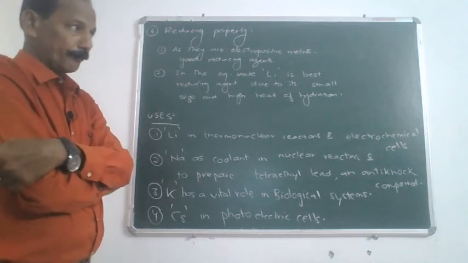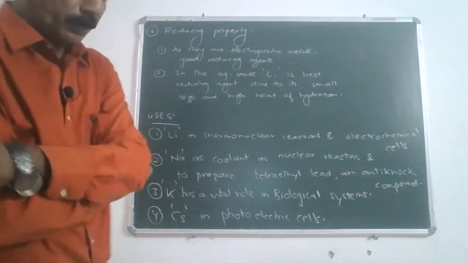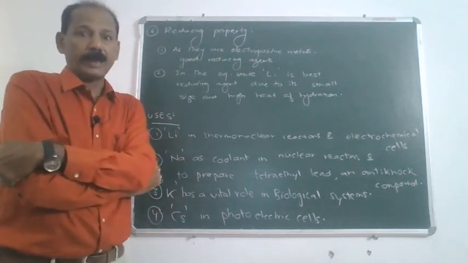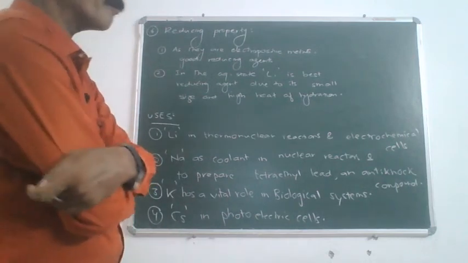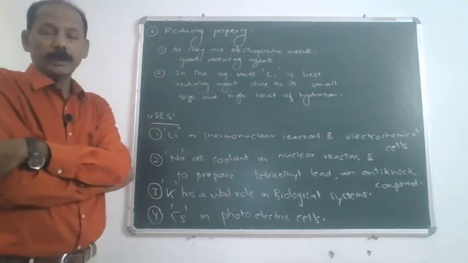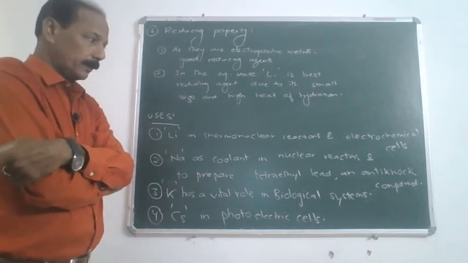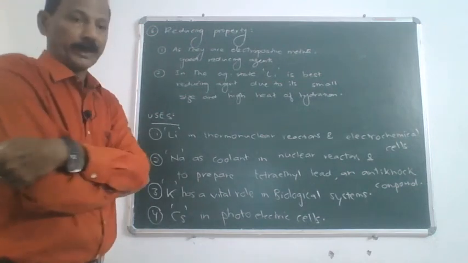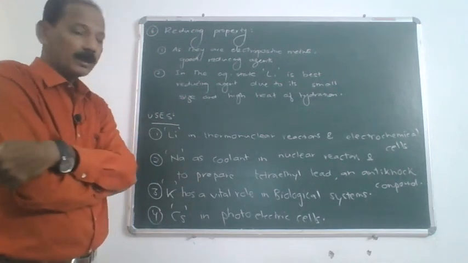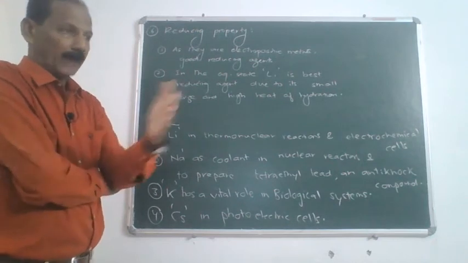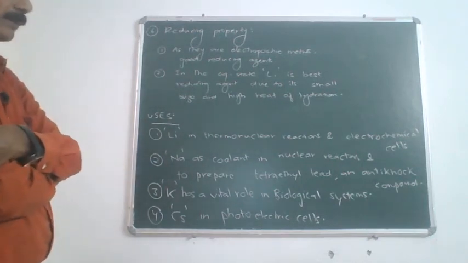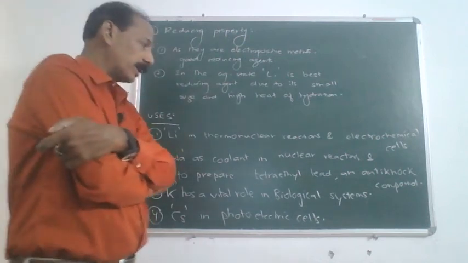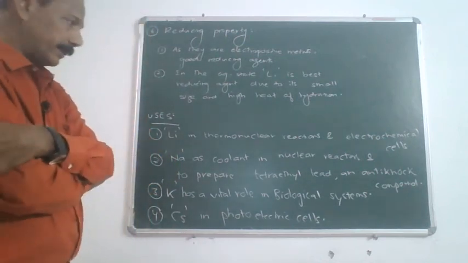Coming to sodium. Sodium is used for the preparation of tetraethyl lead. Actually, children, in the olden days, to increase the quality of gasoline, that is petrol, the branching should be increased. In order to increase branching, they used to add a compound called tetraethyl lead.